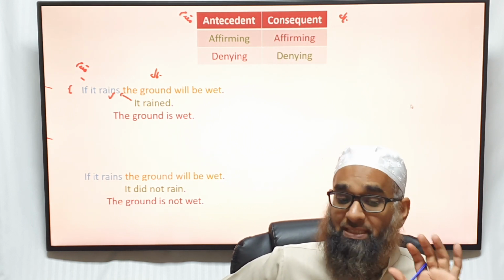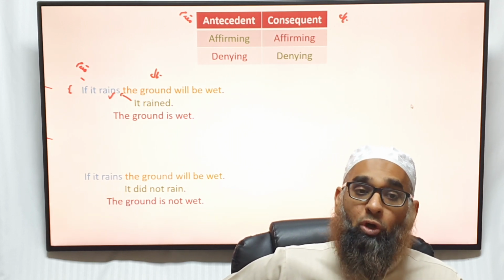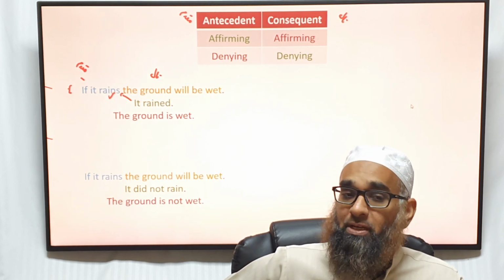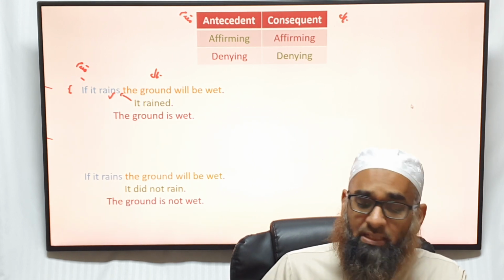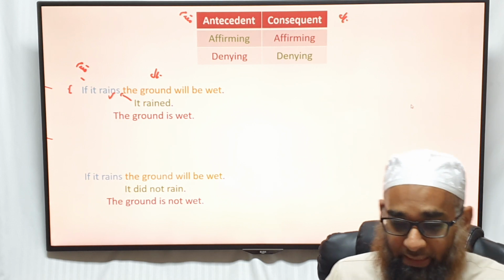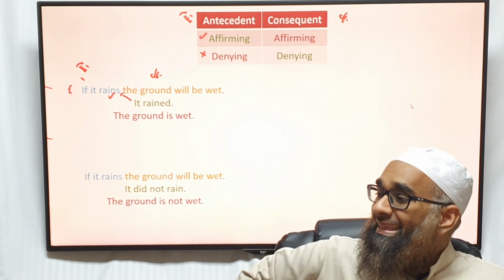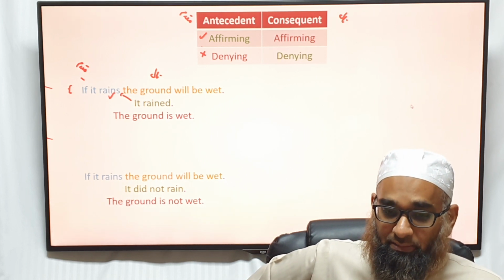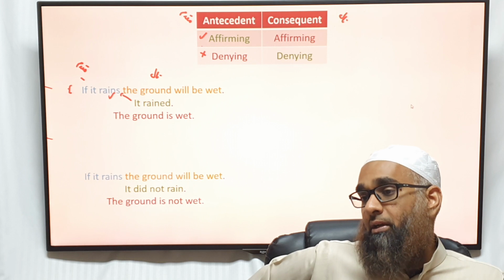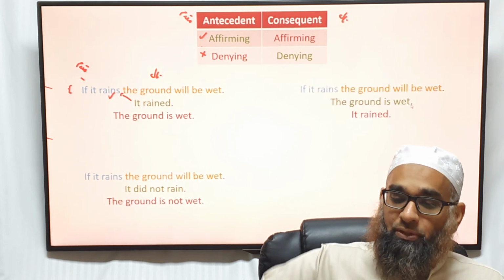So it doesn't matter. Remember, we're not looking at whether this particular example is right. We're looking at the form. This form of argument is not correct. It does not necessarily bear true results. It may bear true results, but that's just coincidental. Are you following? So this is correct. This is incorrect. Denying the antecedent does not necessarily mean that the result will be correct.